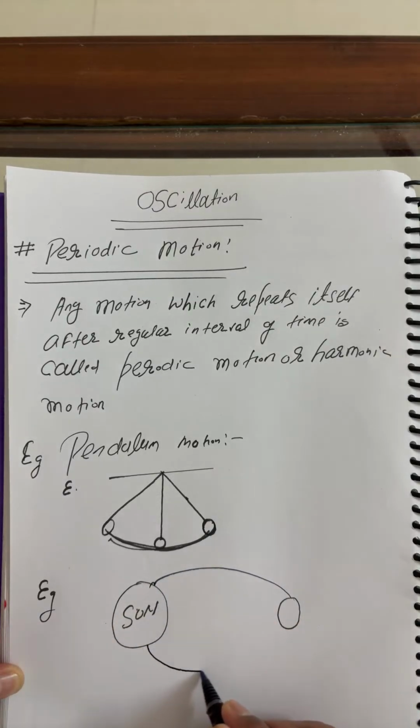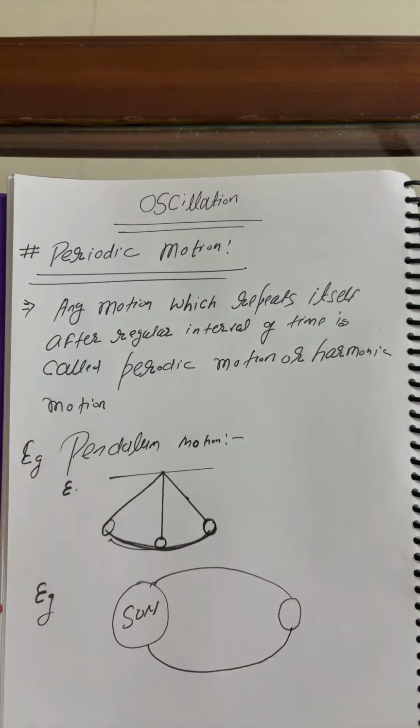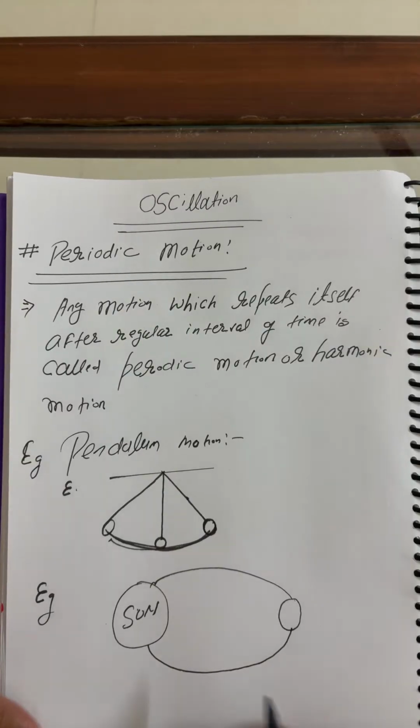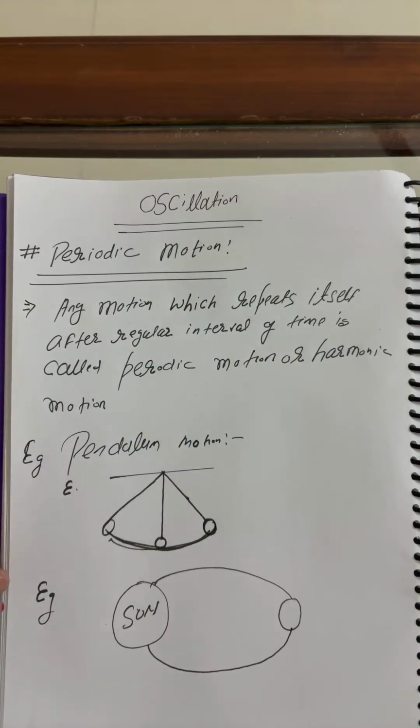Due to this we see many changes like day to night, climatic change and all. If you understood what periodic motion is, these are examples, like the pendulum's periodic motion.